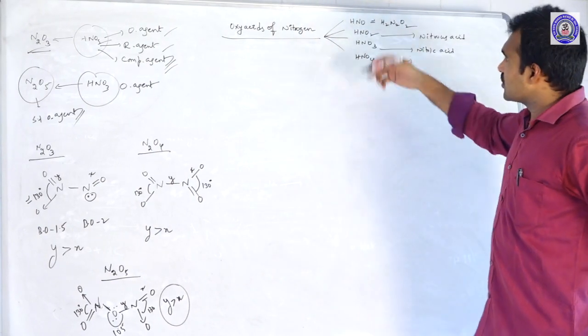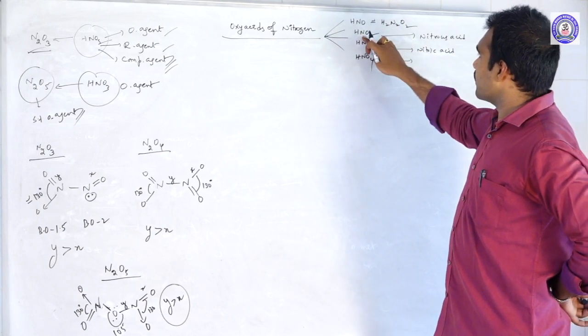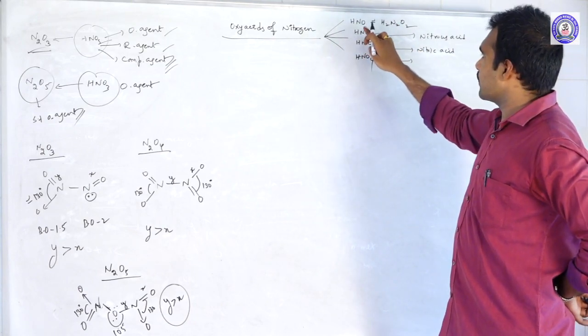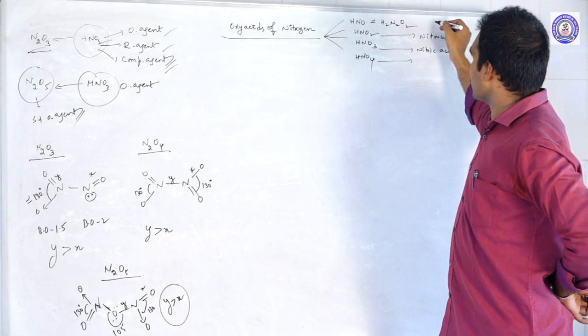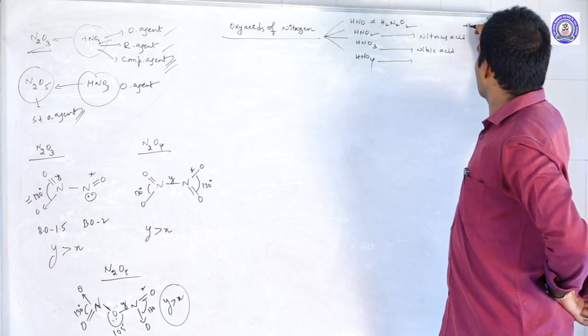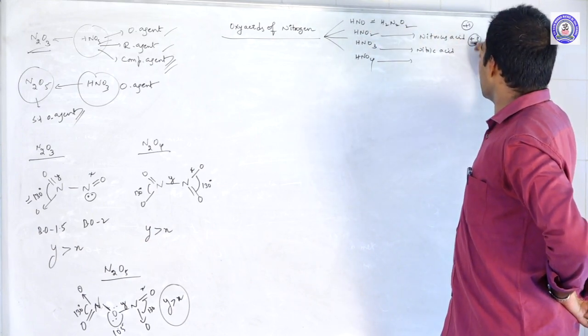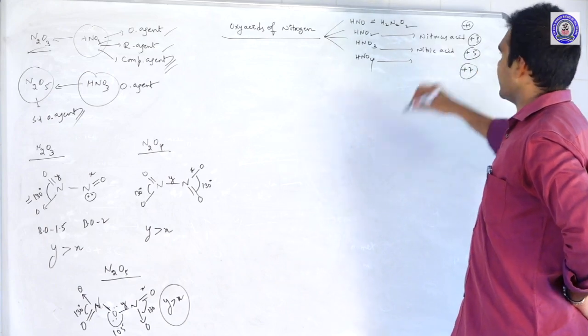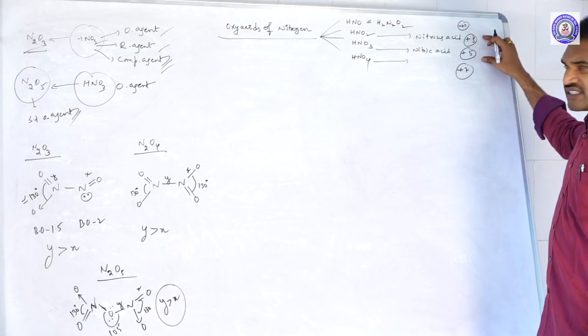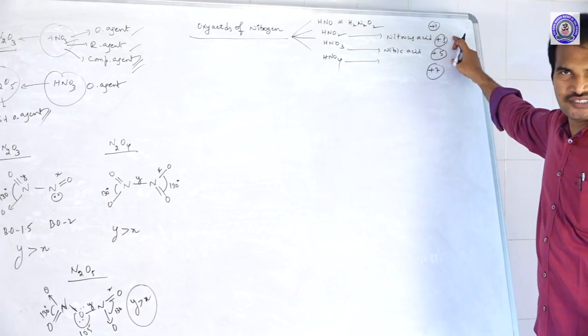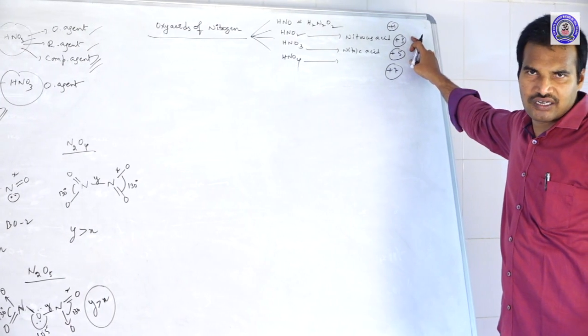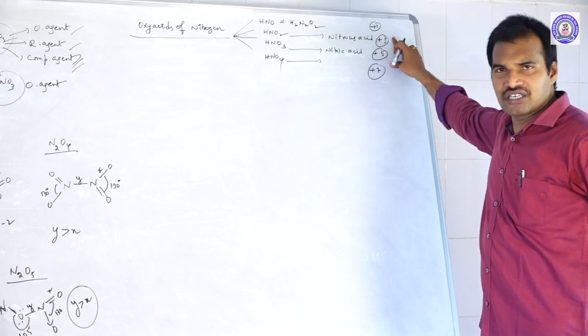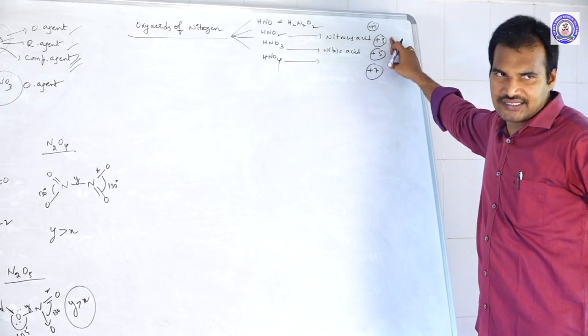Here, if you see the oxidation states, HNO is a +1 oxidation state, and this is +3, this is +5, and this is +7. +3, +5 are the common oxidation states, as we know for group 15 elements, +3 and +5 are common oxidation states. +3 means -ous acid, +5 means -ic acid.